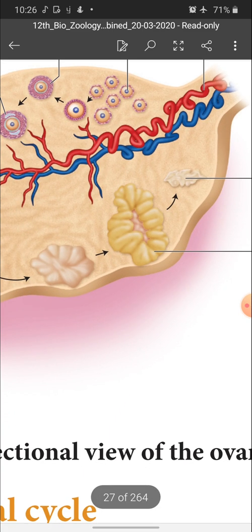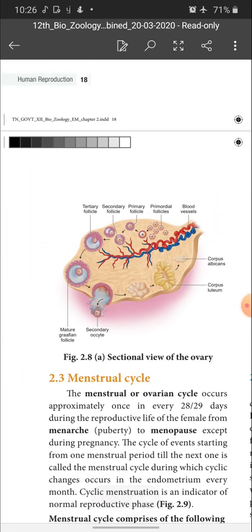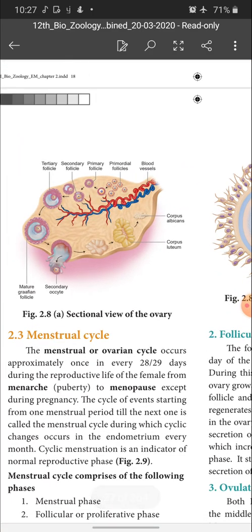In the menstrual cycle we should remember, children, there is a cycle. When we speak of the menstrual cycle, we should say cyclical changes take place in the ovary and uterus. What are the cyclical changes in the ovary? When the fully matured Graafian follicle ruptures and releases the secondary oocyte, another mature Graafian follicle replaces that position, replaced by the tertiary follicle, replaced by the secondary follicle.